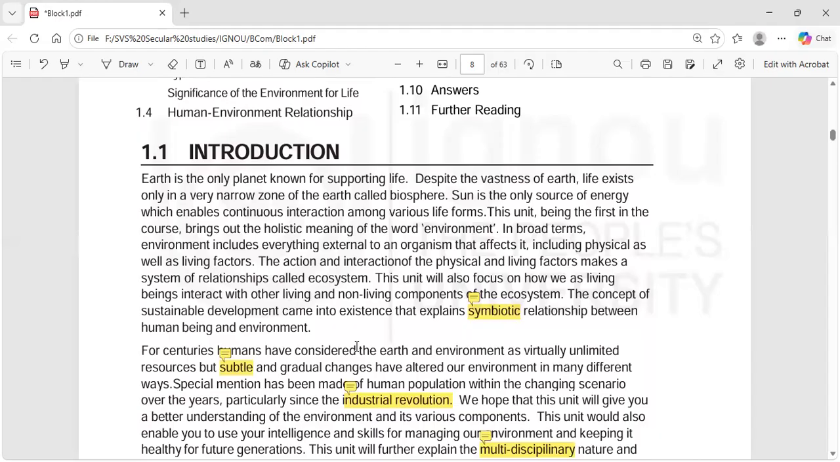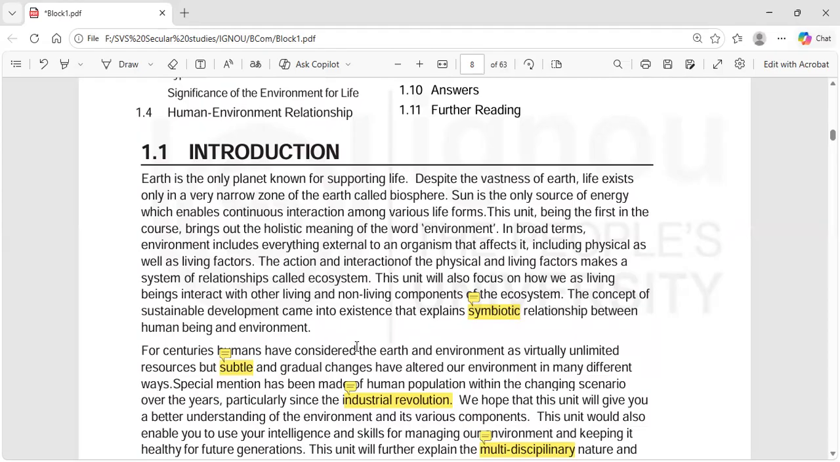If you travel a few kilometers above the Earth, I think it's around 20 kilometers or something, after that there won't be any air. I have to check it. It may not be 20 kilometers, but after some distance, there is no air for you to breathe. So it's up to a certain extent only that life exists. So despite the vastness of Earth, life exists only in a very narrow zone of the Earth called biosphere.